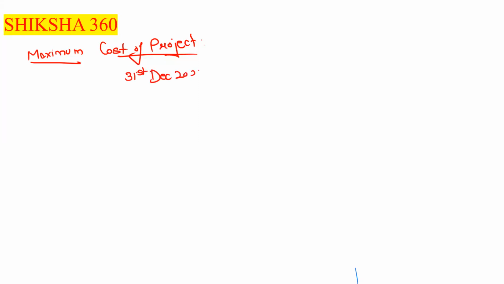Next point is the maximum cost of project. Under this scheme, what is the maximum cost of project? These limits have been revised, so we have to discuss both the limits, but we have to remember the limits up to 31st December 2021. This is the latest, or upgraded.